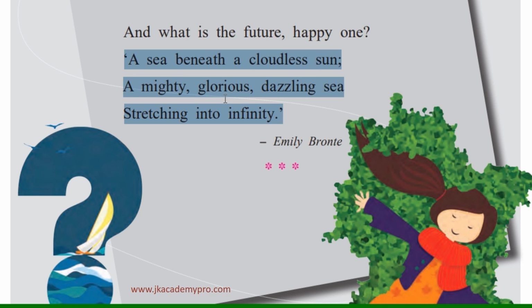Glorious could be very wonderful, happy, enjoyable. Dazzling is shining, shining brightly. Stretching is going beyond, far and wide. Infinity is endless. Infinity means something which has no end at all.